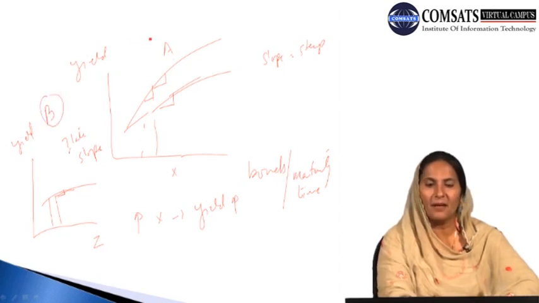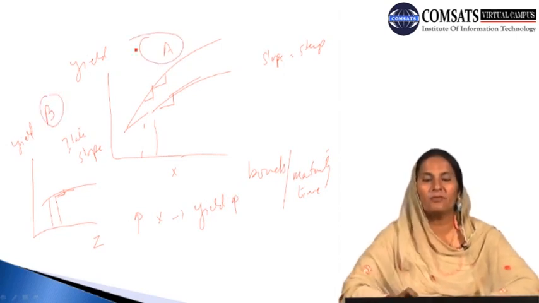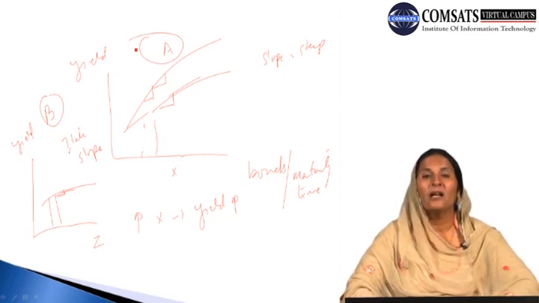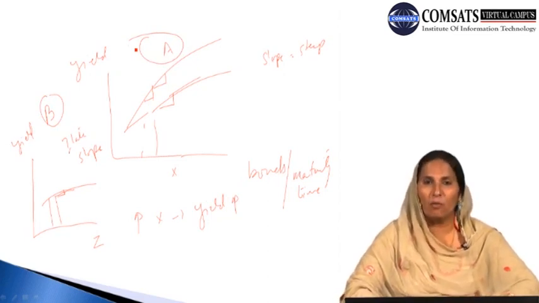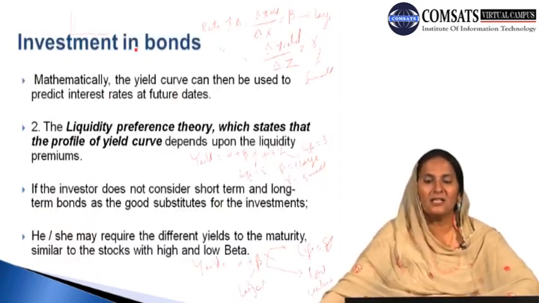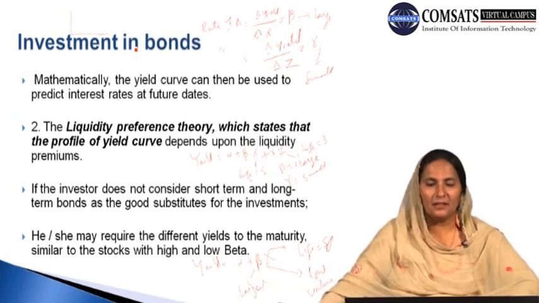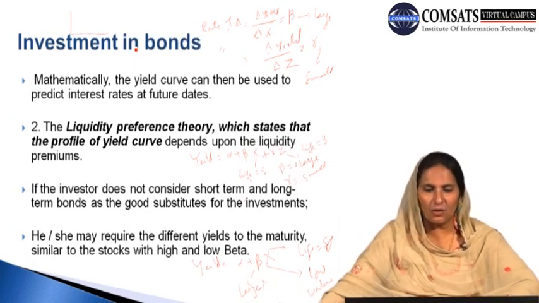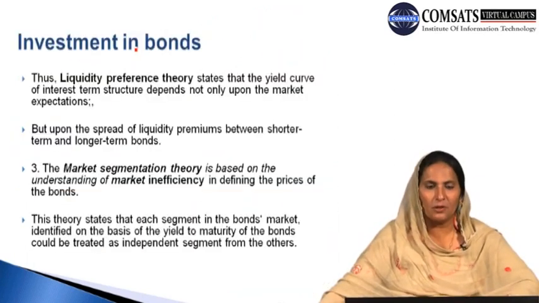So in diagram A, the investment in the bonds indicated by the X bond is likely to give more yield to the investor than the Z. Therefore the investor should decide to invest in the X rather than in the Z. And if we continue with our discussion on the yield to maturity, we can talk about liquidity.